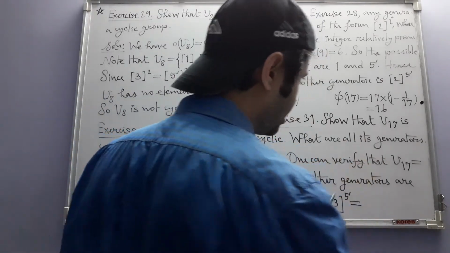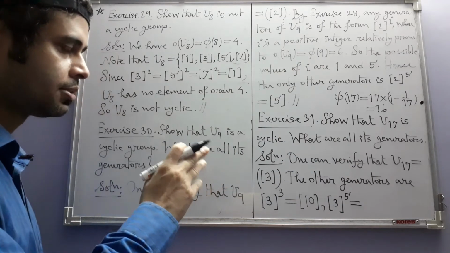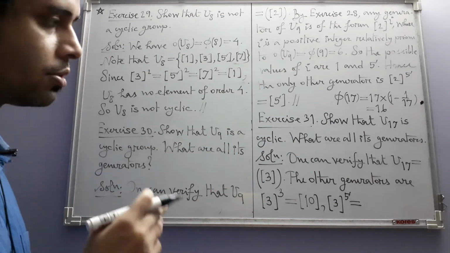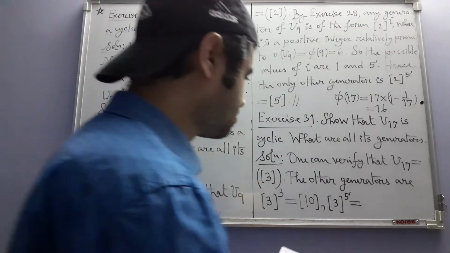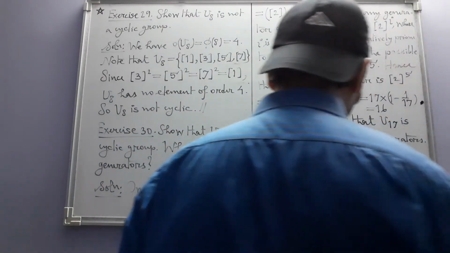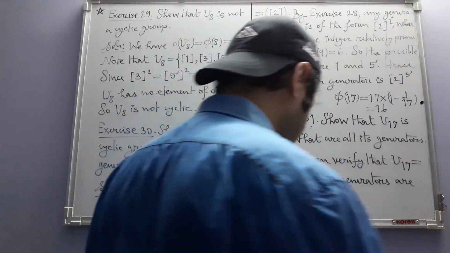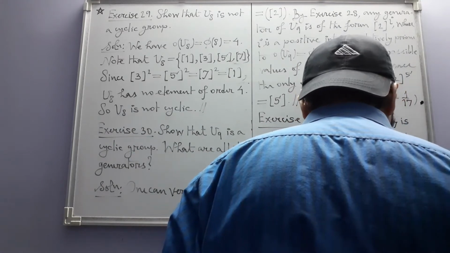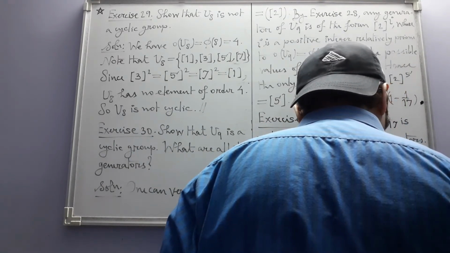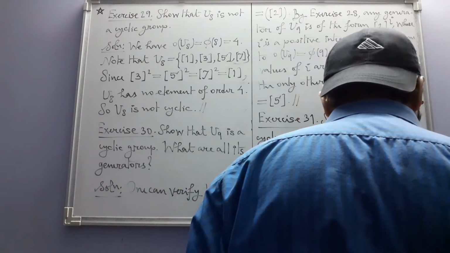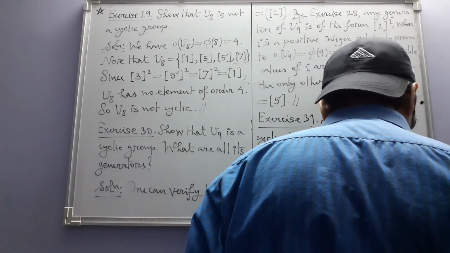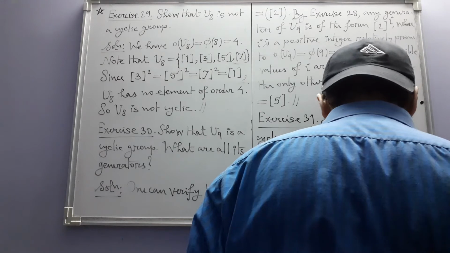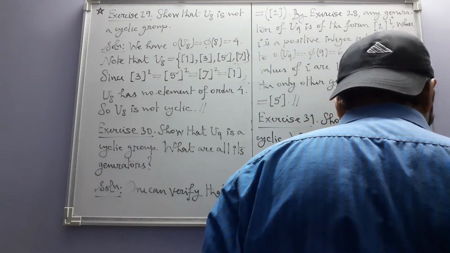Since the only factors of 16 are powers of 2, we have to avoid those things. In particular, we have to avoid even integers. Then 3 to the power 5 becomes equal to 5. 3 to the power 7 is equal to 11.